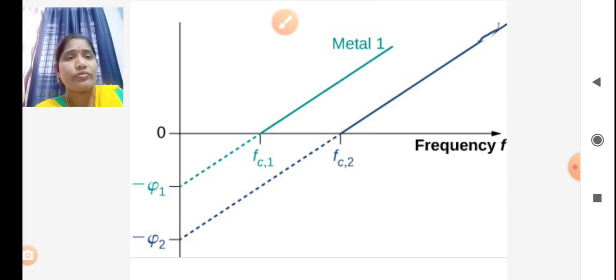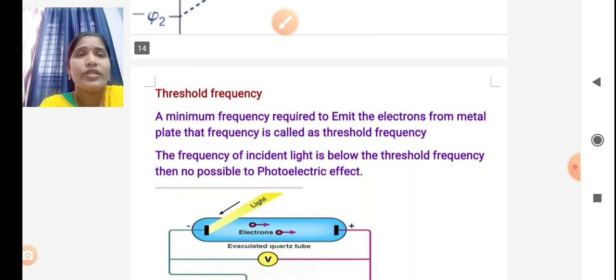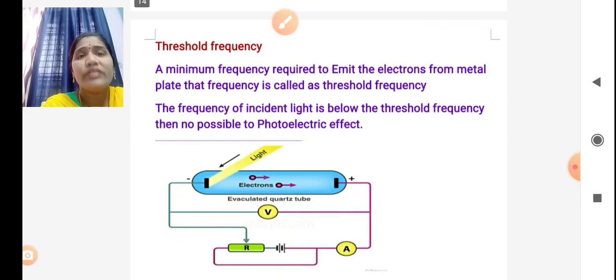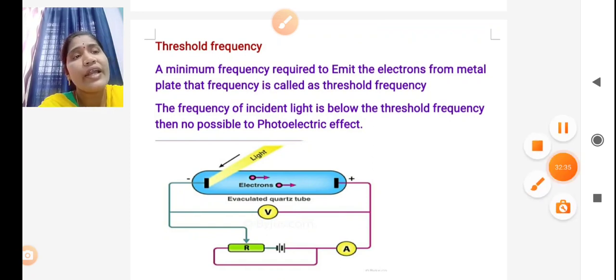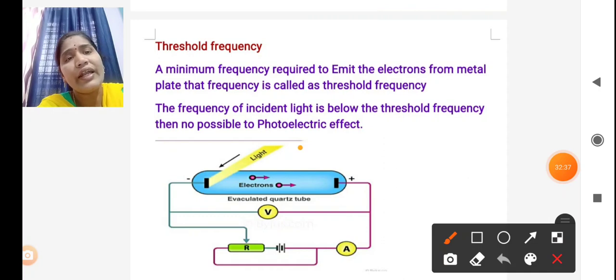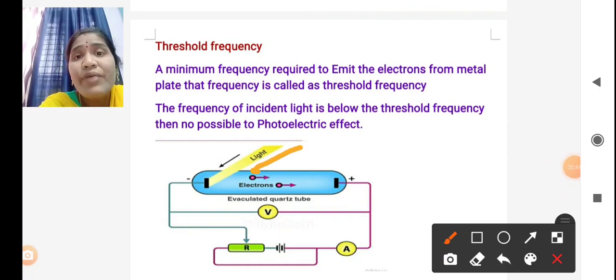Now the next one is threshold frequency. This is a new word. Threshold frequency means, as we discussed earlier, the incident light should have a minimum frequency.